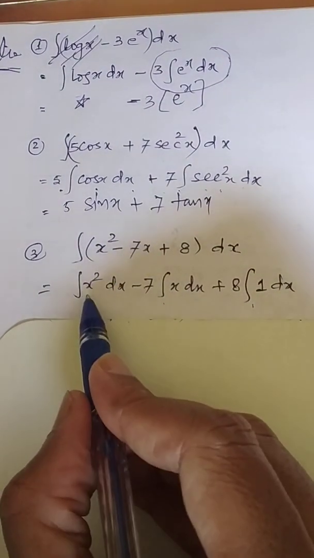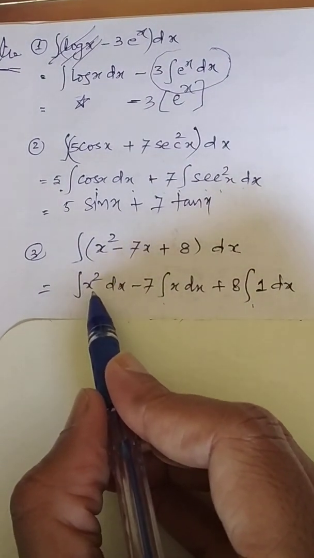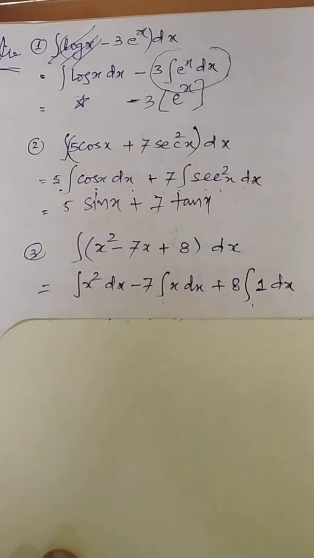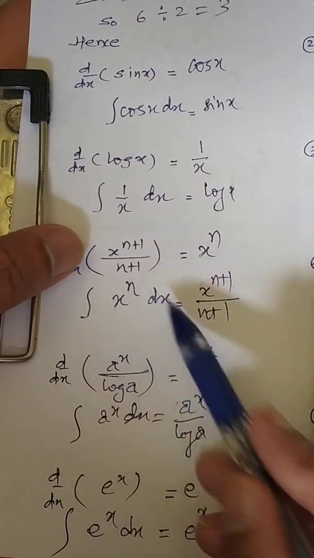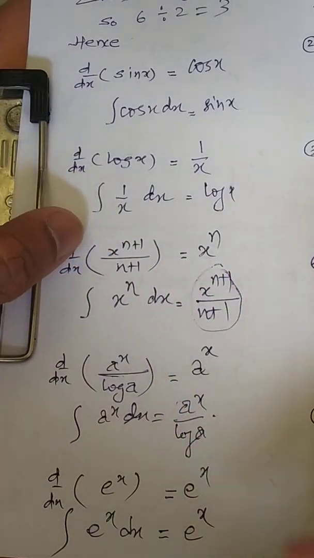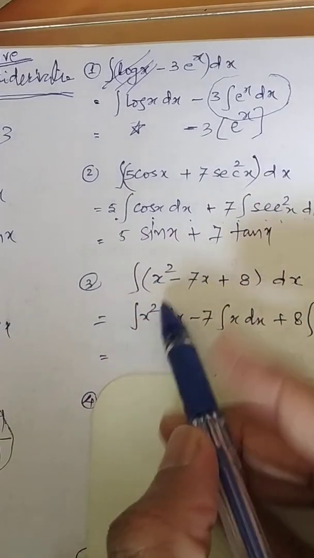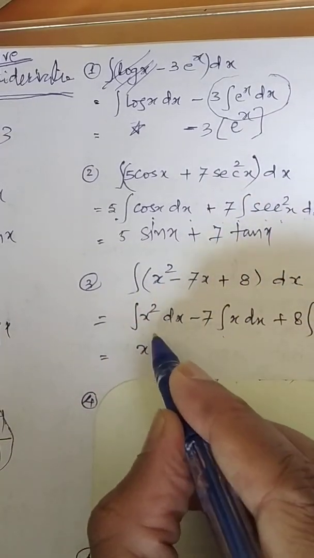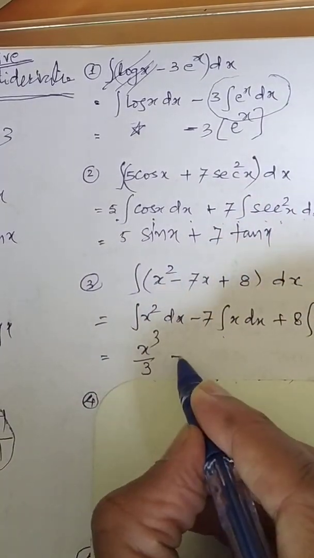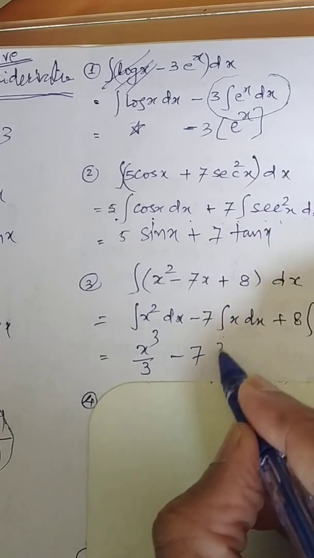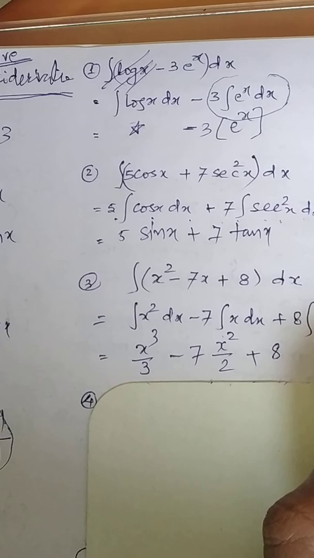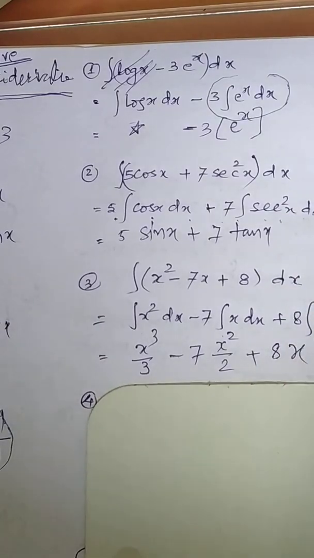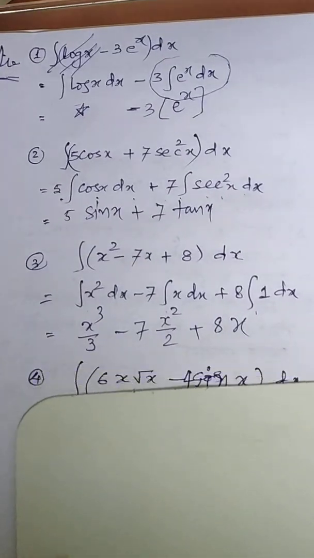You know what is x. Which formula? X raised to power n formula. See here, this is the formula which I am trying to apply, x raised to power n. So x raised to power n means x raised to power n plus 1 divided by n plus 1. Over here, x raised to power 2 means x raised to power 2 plus 1, it is 3, divided by 3, minus 7x, it will be x square by 2, plus 8, integration of 1, I have told you it is nothing but x, okay.